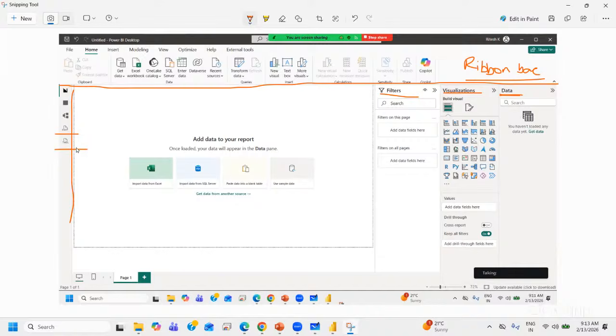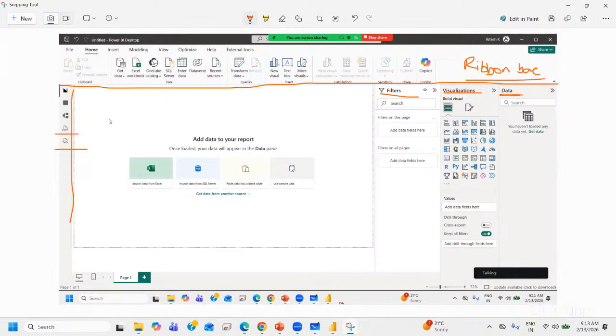The options you're not able to see may be visible on my desktop but not on yours. That doesn't mean you have downloaded the wrong thing. These options are not available by default. You have to select some checkboxes once you download it, and even after you install it, you can still get them. There is nothing wrong in that, right? So these are tabs, and towards the top right is the ribbon bar.